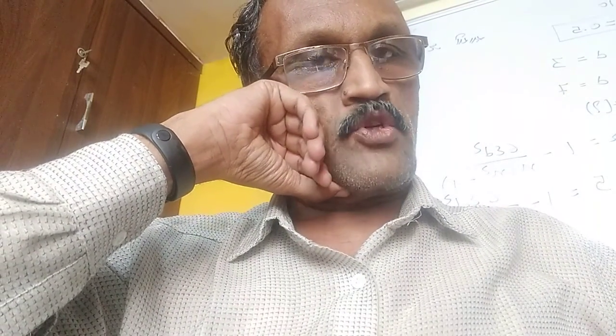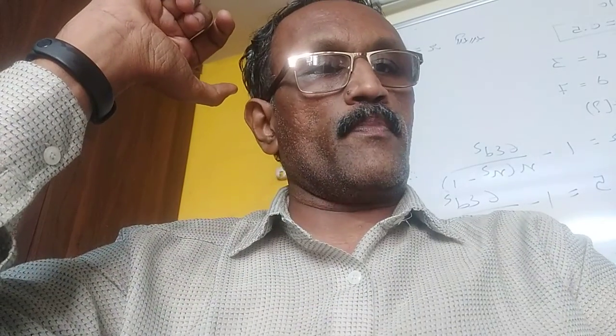Hello friends, I was talking about the expansion policy and annexation policy of the East India Company, which was controlled by Dalhousie.